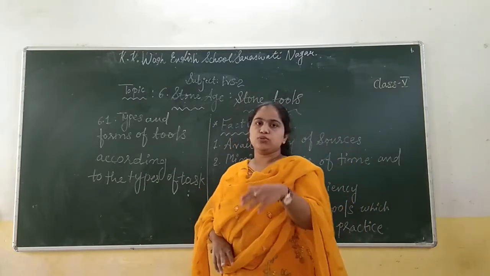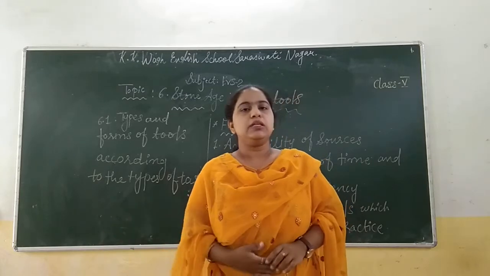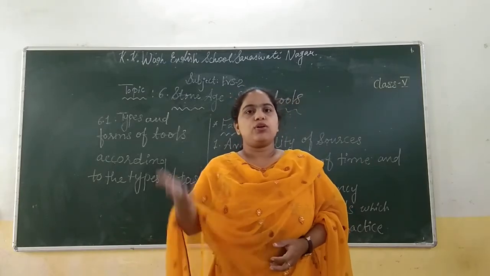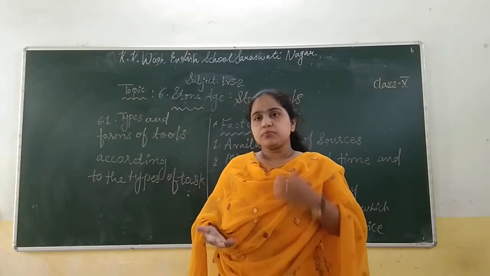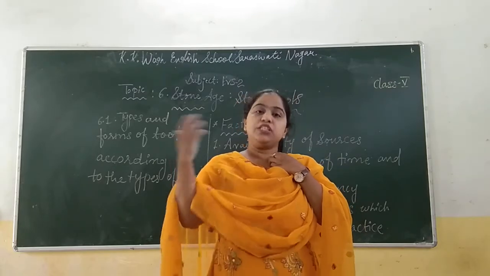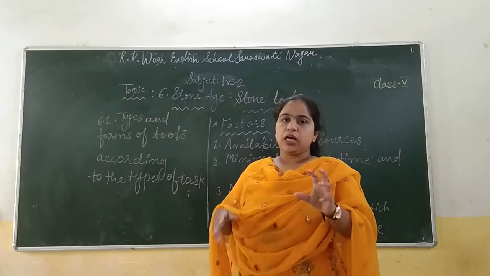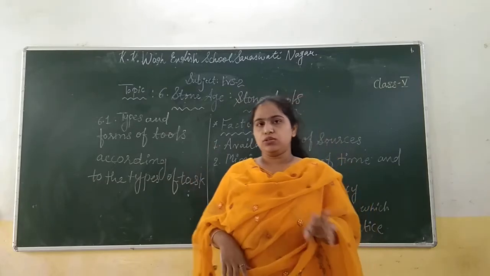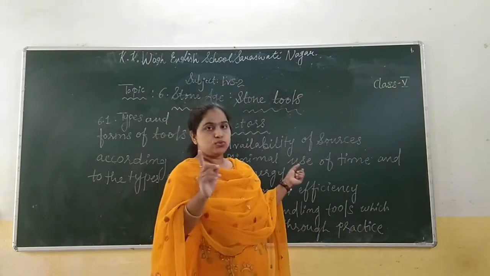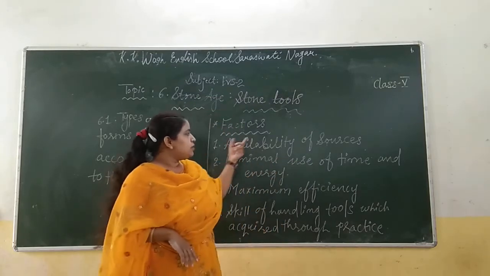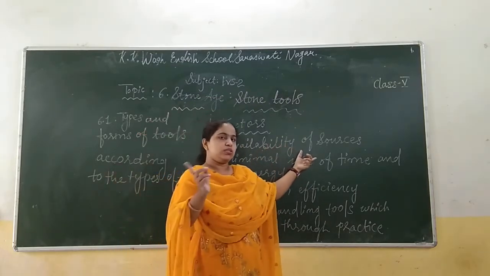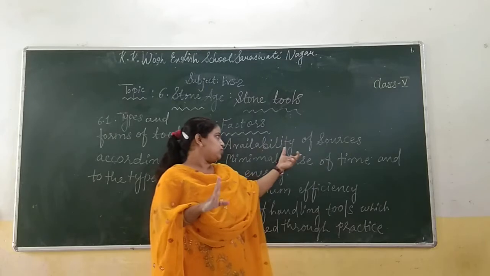After the Stone Age, many metals were available, which were used in different periods. But we are learning about the Stone Age, about stone tools. So, as you know, stone was available. That's why they used stones.